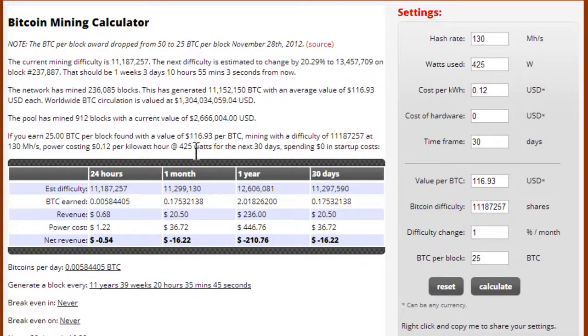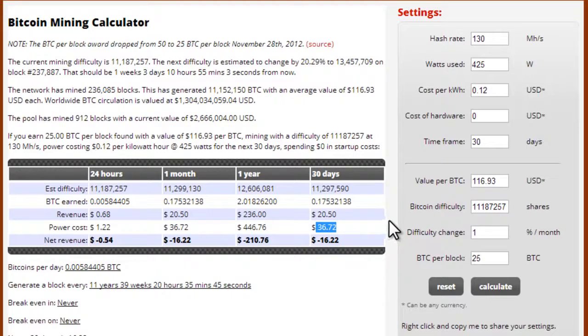Well, it looks like here that in 24 hours, I'm going to make 68 cents, but it's going to cost me $1.22 in power. So that's a net loss of 54 cents. In 30 days, 1 month, I'm going to lose $16 because I'm going to have to pay $36 in electricity bill. So this will give you an idea of whether you're going to make any money or not.